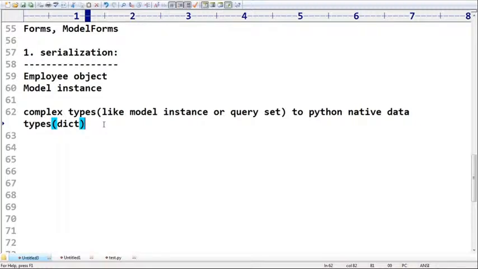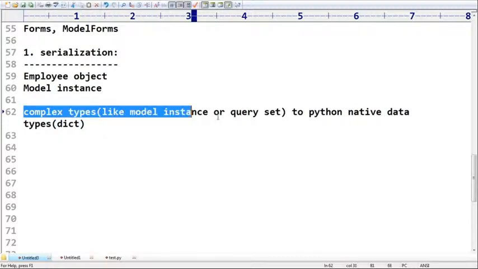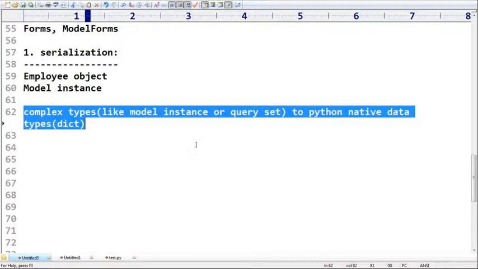Remember this one, sir. Here, if you observe, I didn't use the JSON word anywhere. Regarding JSON, such terminology I didn't use, sir. Observe: these model objects to Python native data types like a dict, this conversion process is by default considered as serialization. Any doubt? Friends, everyone is in a position to understand, right?